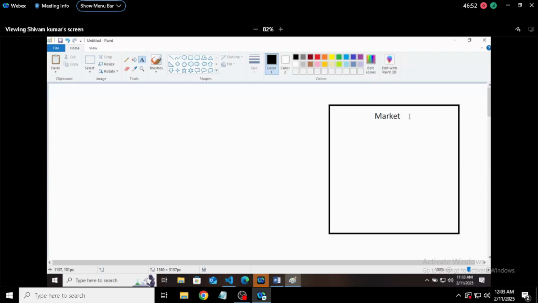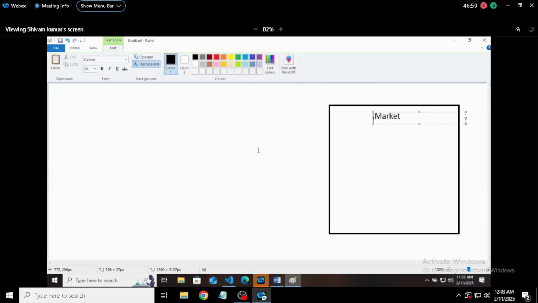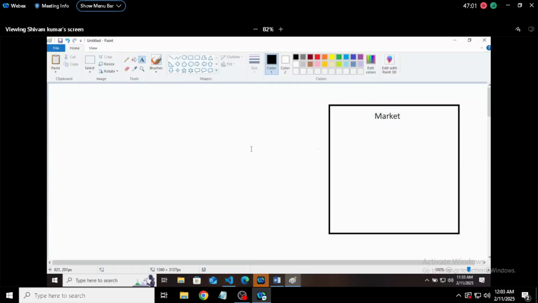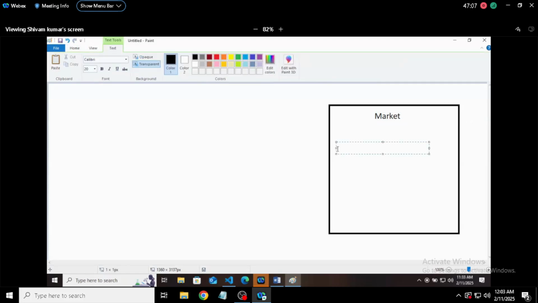So we have not written anything about which type of market it is, right? Now, if I want to define the terms, let's say we will define some of the common terms. It can be a vegetable market. It can be a fruits market. It can be a market related to auto vehicles or automobiles.